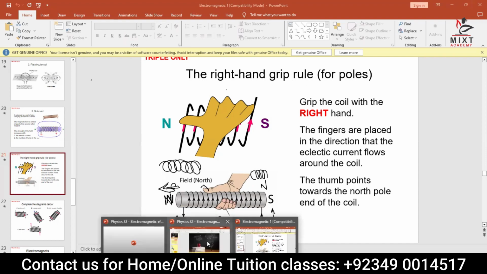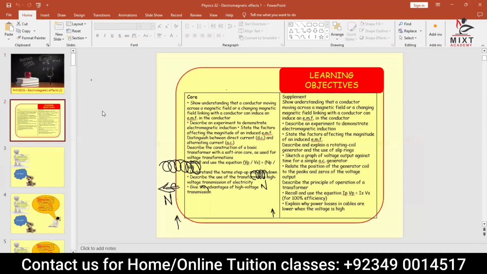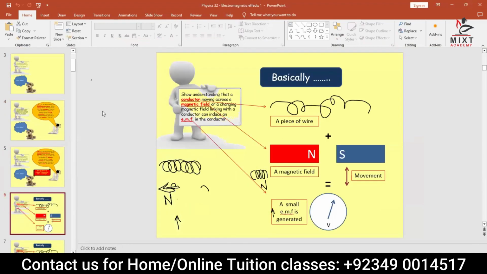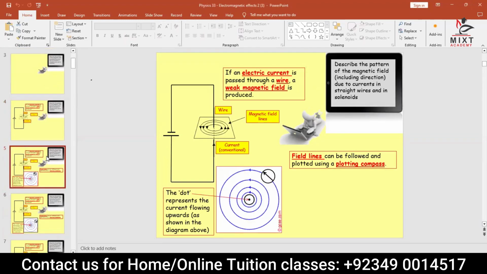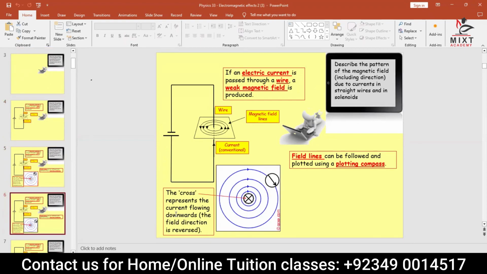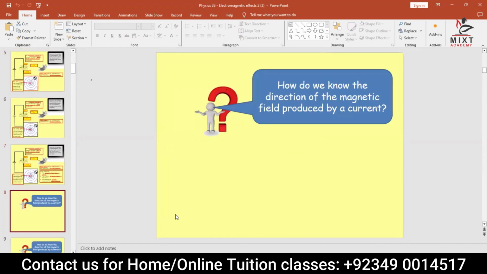Okay. Now let me come to the detail of why I have shown you this. Check this out. This is your wire. We have done this. The current is passing through this and it shows nothing but concentric circle directions, which we were talking about previously. This dot represents current flowing upward, out of the page. We have already talked about this. This is going inward, or you can say current into the page.